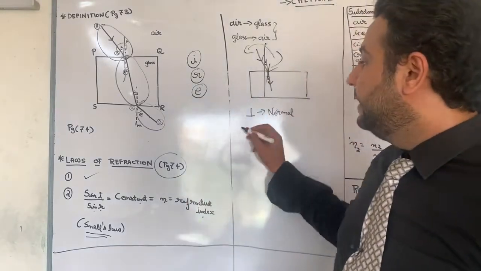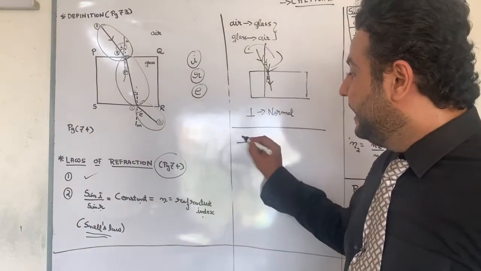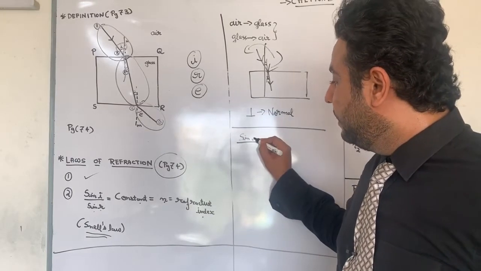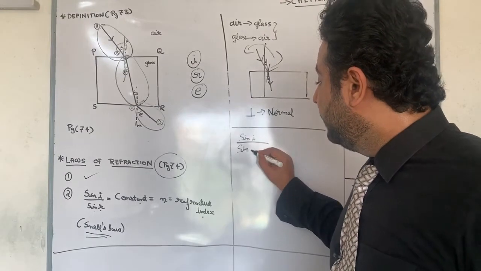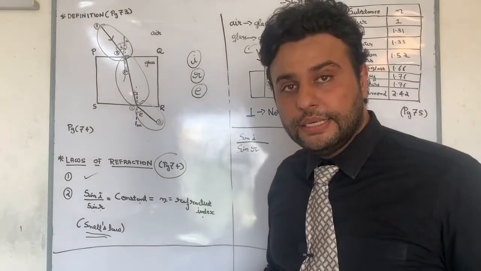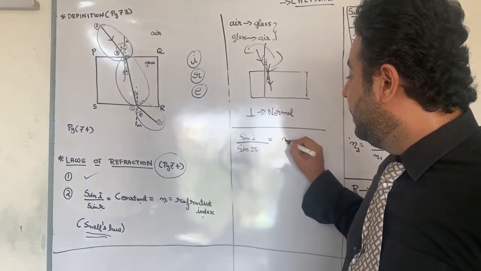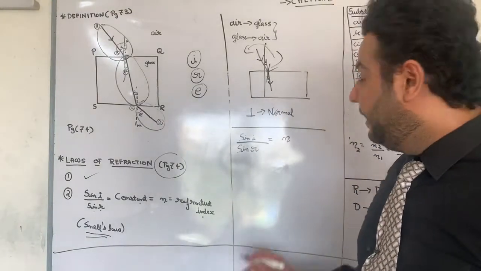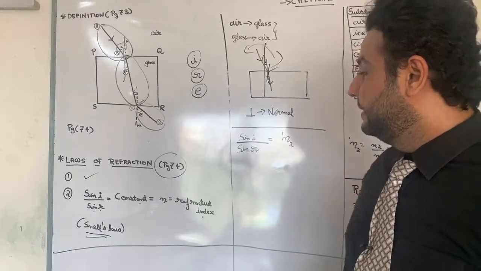For example, what is Snell's law? Snell says that the ratio of sine of angle of incidence to the sine of angle of refraction is a constant, and that constant is called refractive index. And if I want to write it in a better way, I will write it like this.